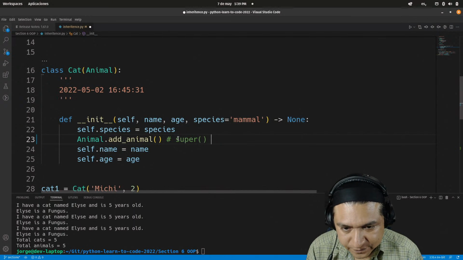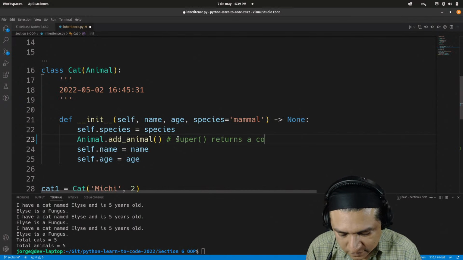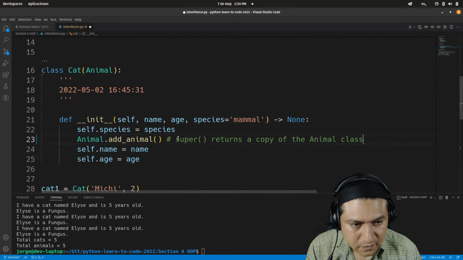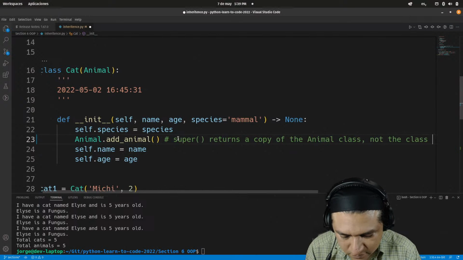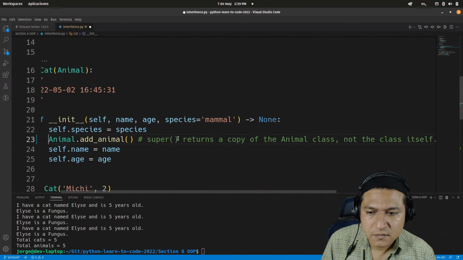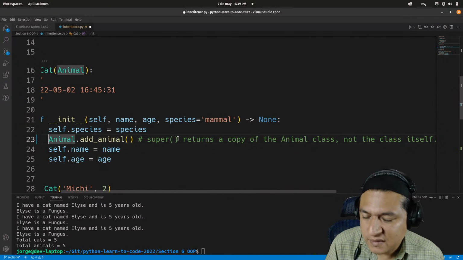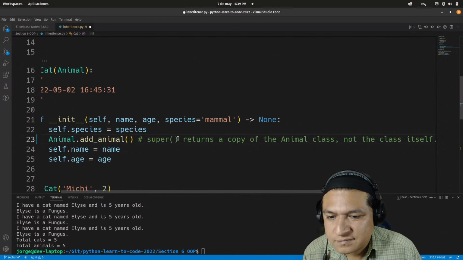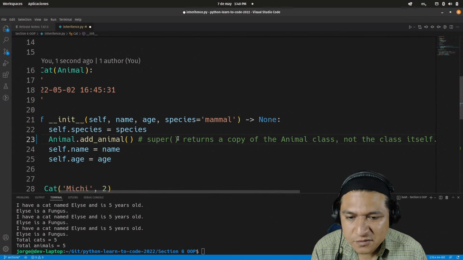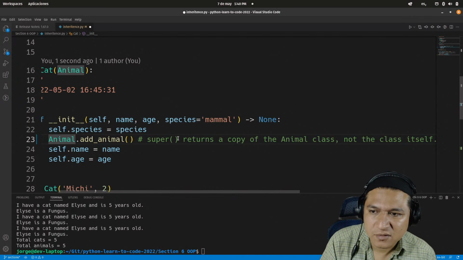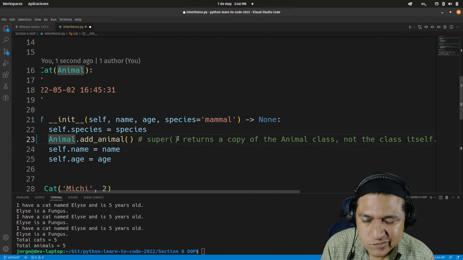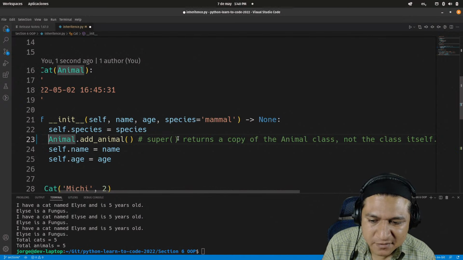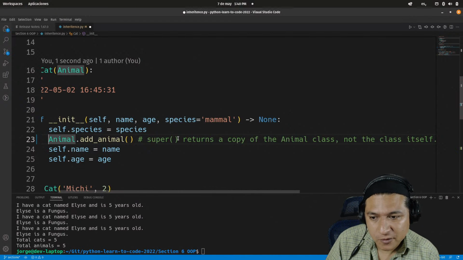Super. Yeah, it's going to create a copy of the animal class. Or maybe I understand this the wrong way, but this seems to work.